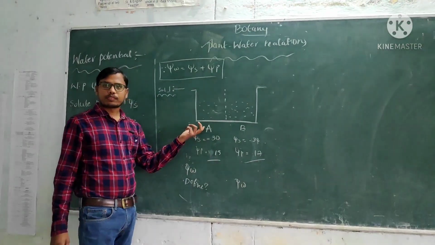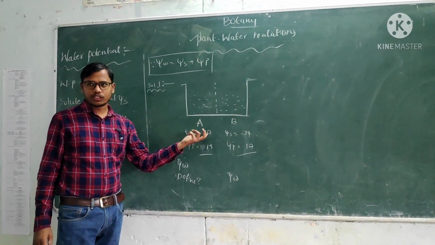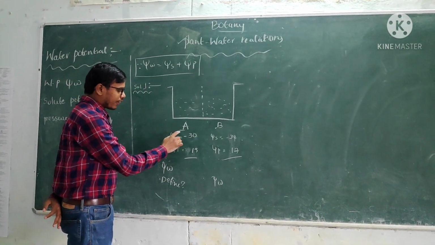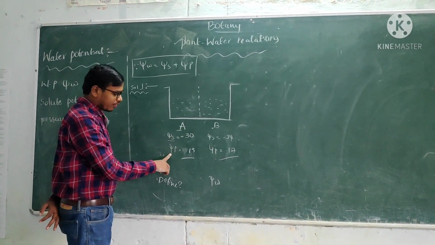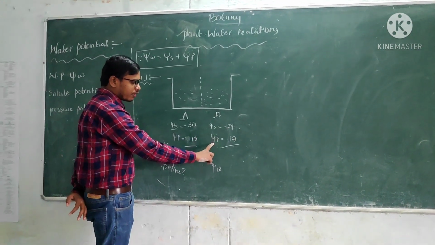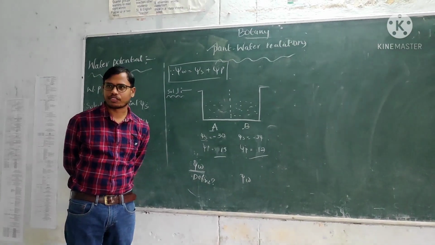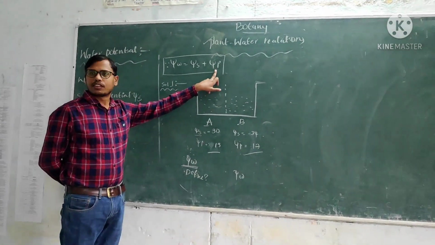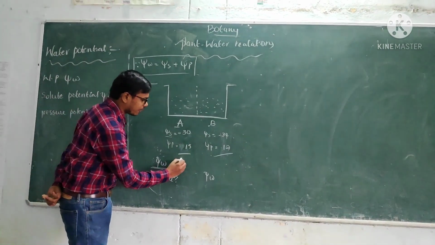Is it clear? Now we will discuss a simple problem. We have two beakers with solution, A beaker and B beaker. What are the values in the A beaker? Solute potential is minus 30 and pressure potential psi p is 15. In B beaker, psi s is minus 34, psi p is 17. Then calculate the value of psi w. Already we know psi w is water potential, that is psi s plus psi p. What is the value of the water potential?